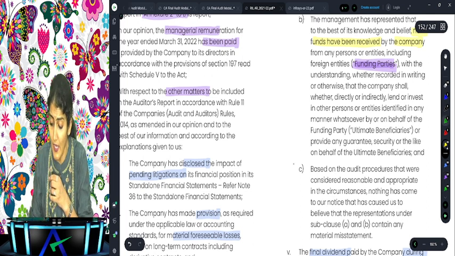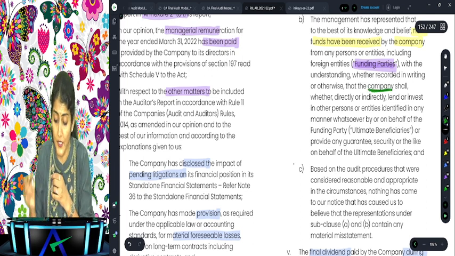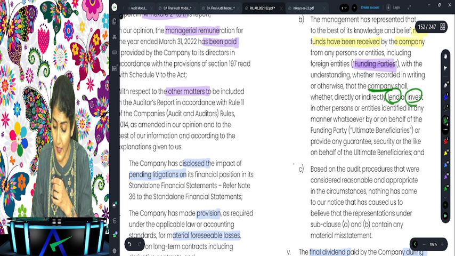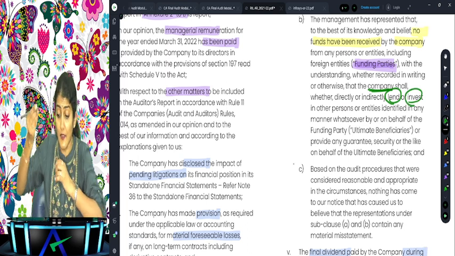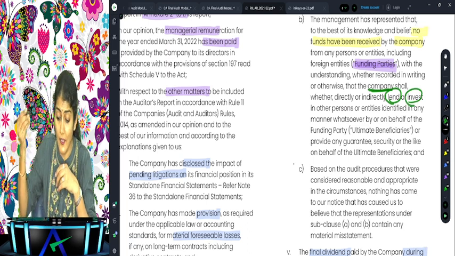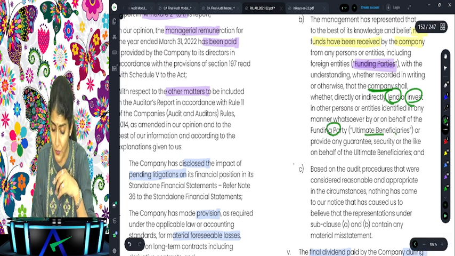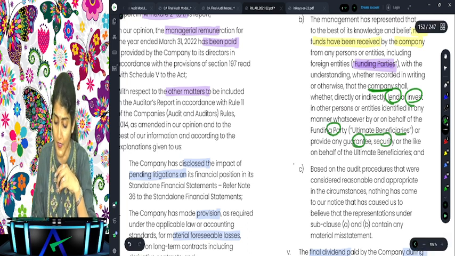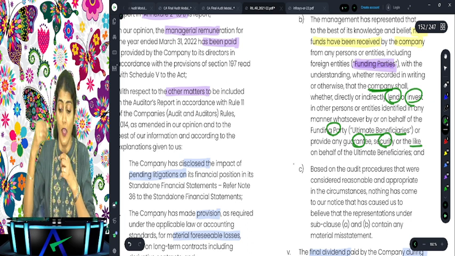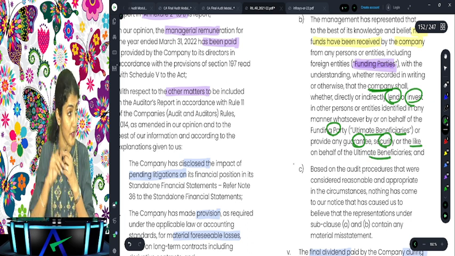Okay, now the company shall, whether directly or indirectly, lend or invest in any other person or entities identified in any manner whatsoever by or on behalf of the funding party to the ultimate beneficiaries, or give any guarantee or security or the like on behalf of the ultimate beneficiaries.